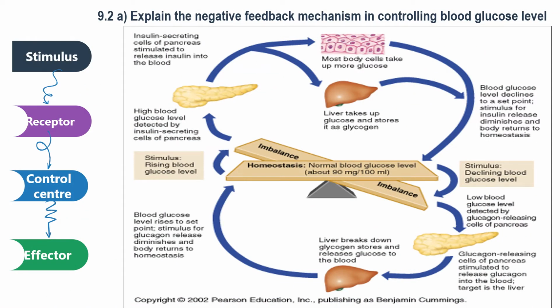Our liver plays a vital role in blood glucose homeostasis. Let's study this diagram, which shows regulation of our blood glucose level. Are you able to identify the homeostasis components involved? In the regulation of blood glucose level, which part of our body acts as a receptor, a control center, or an effector?